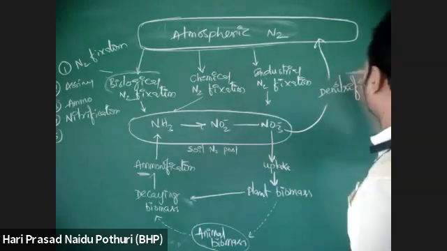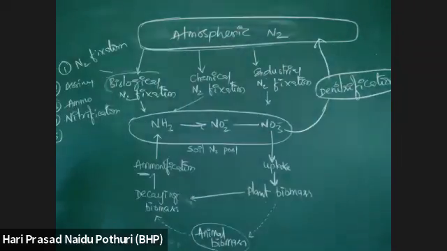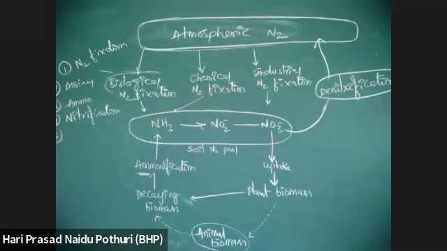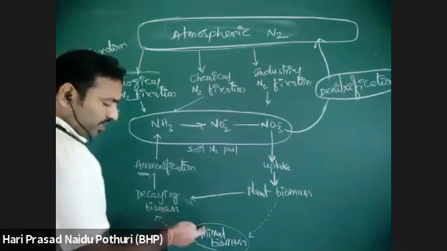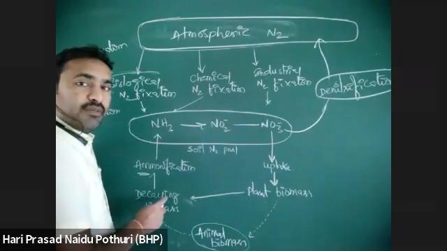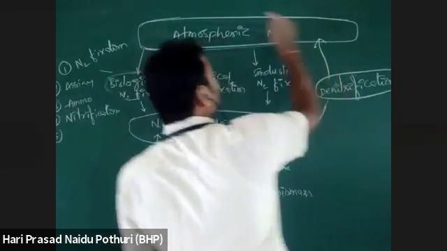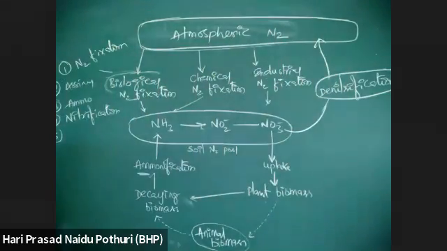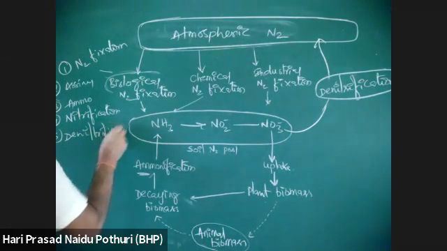Denitrification is the cycling of nitrogen from decayed biomass or from soil to the atmosphere. Where animal biomass or plant biomass is decaying, after decomposition it is taken into ammonia, then nitrification takes place, then it enters the atmosphere through denitrification. These are the 5 processes or 5 steps of the nitrogen cycle.